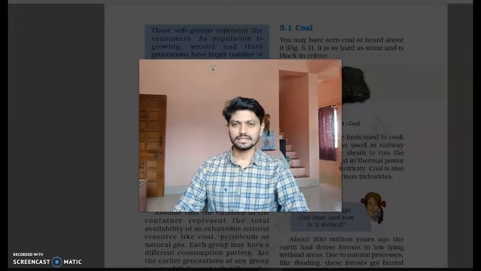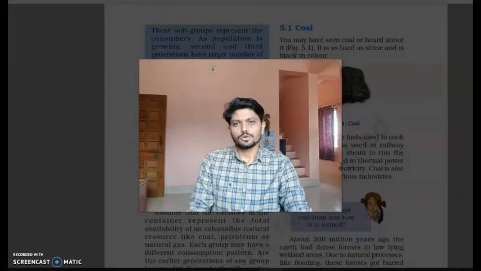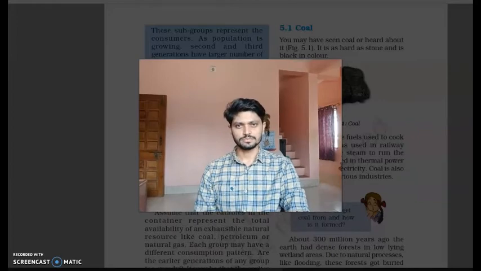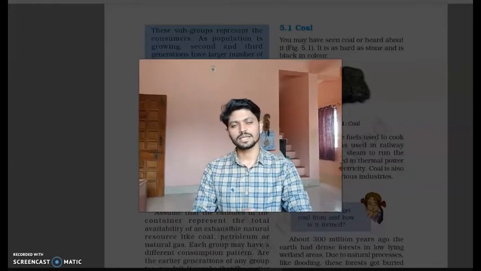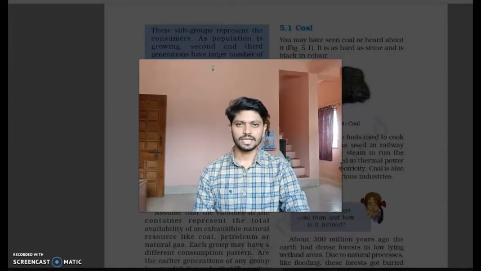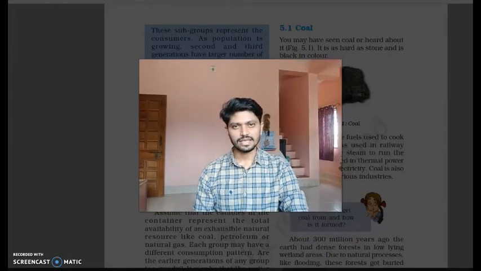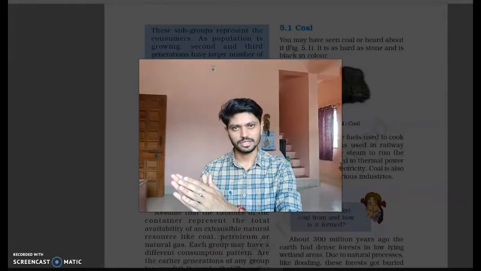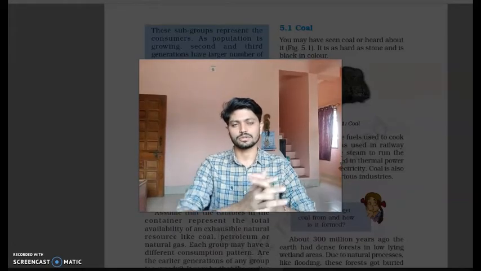So previously we had discussed the fourth chapter, metals and non-metals, and today we will be revising the fifth chapter, coal and petroleum. So what are coal and petroleum? What are the different resources available in nature? Based on the resources which are available in nature, we can categorize them into two different parts: inexhaustible resources and exhaustible resources.